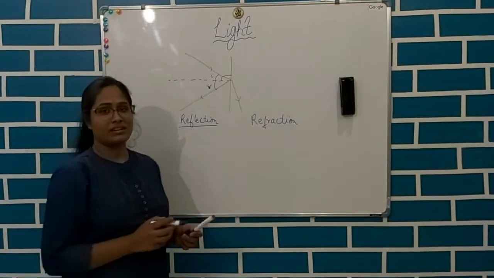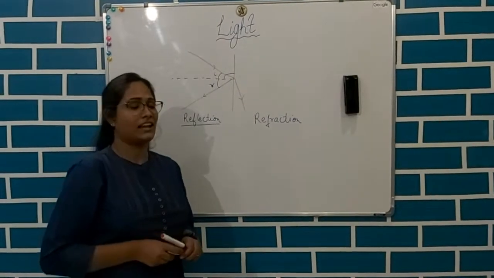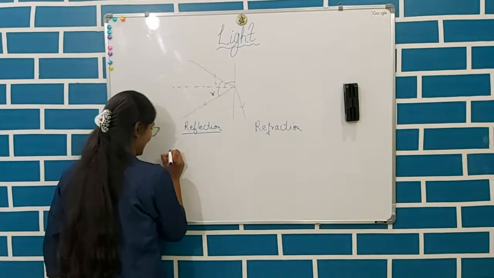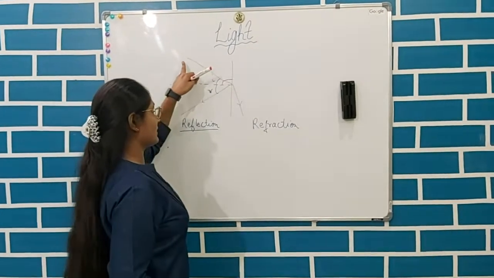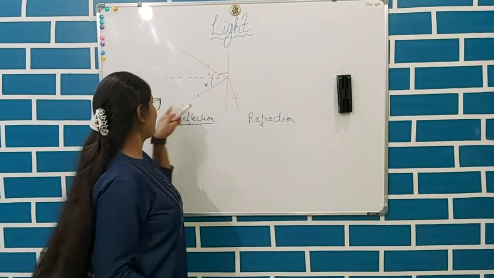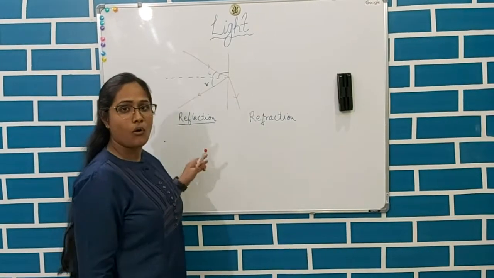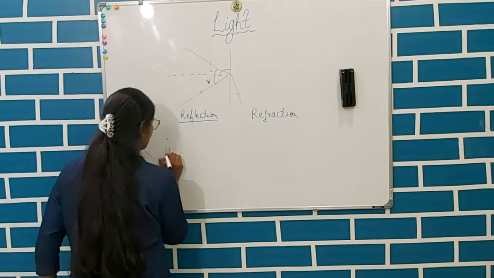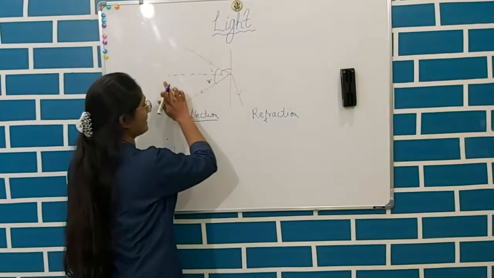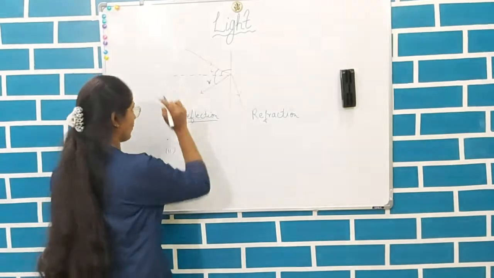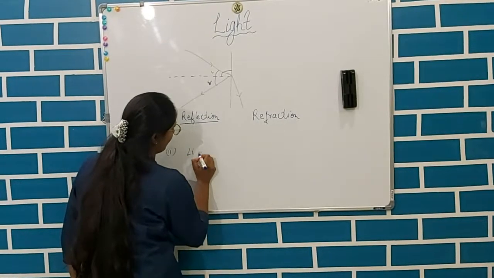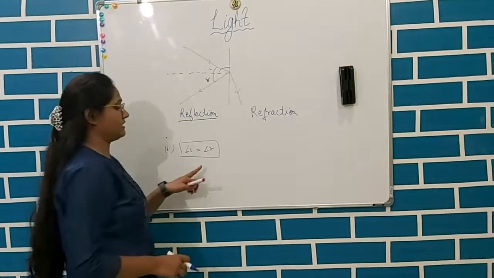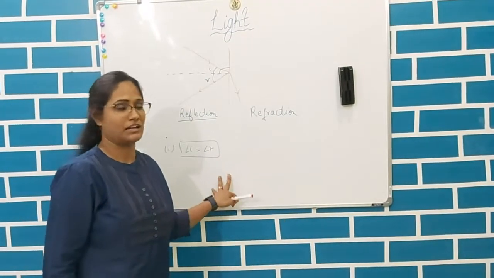From here, two laws arise. One is the law of reflection and another is the law of refraction. The law of reflection states that the incident ray, reflected ray and normal all lie in the same plane. And second point, the angle of incidence is always equal to the angle of reflection. Most important part is angle of incidence is always equal to angle of reflection.